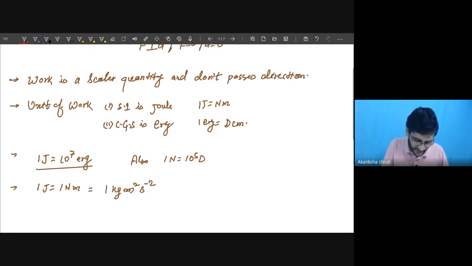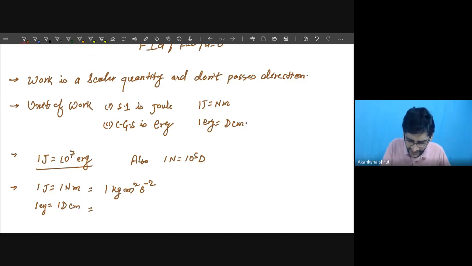If we consider the CGS unit, 1 erg is 1 dyne centimeter.